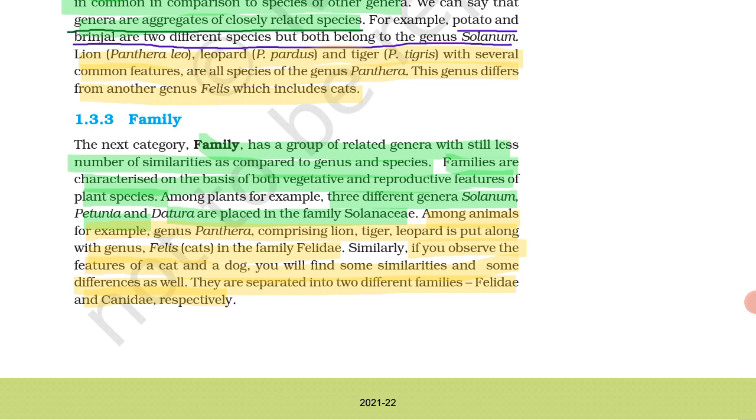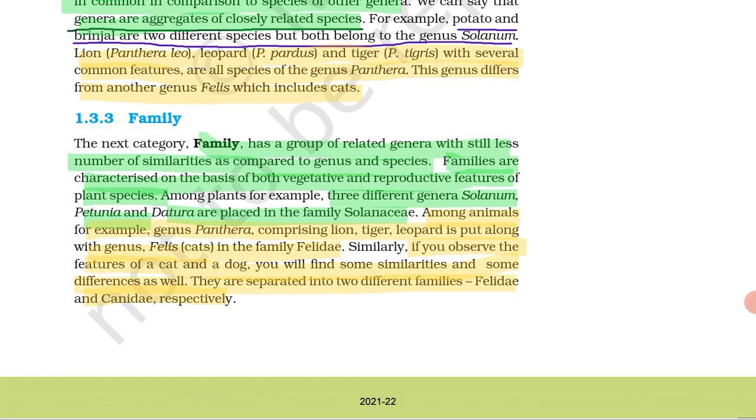Among plants, for example, three different genera like Solanum, Petunia, Datura are placed in family Solanaceae. Among animals, for example, genus Panthera comprising lion, tiger, leopard, put along with genus Felis, in family Felidae. Felis is cat in the family Felidae.